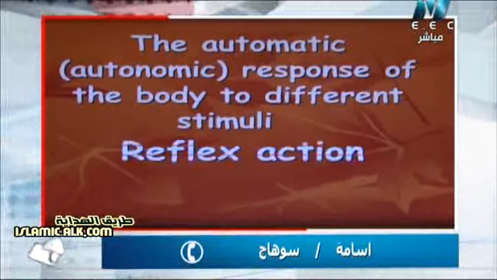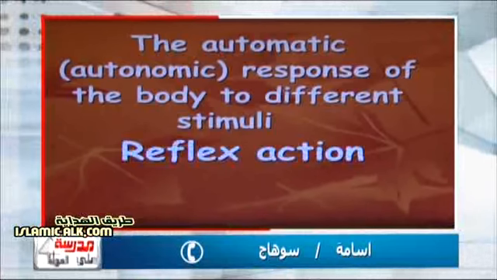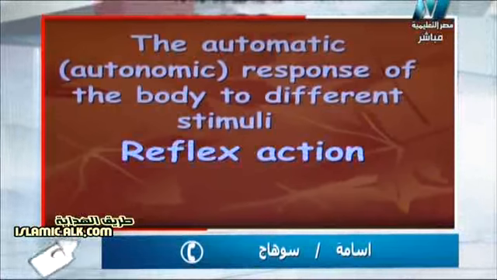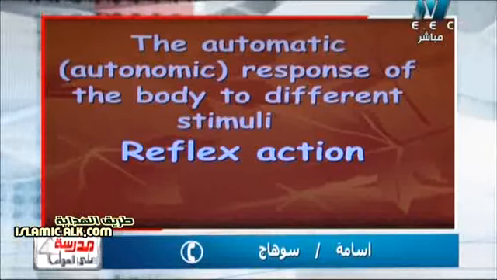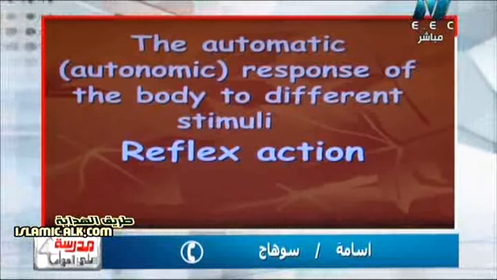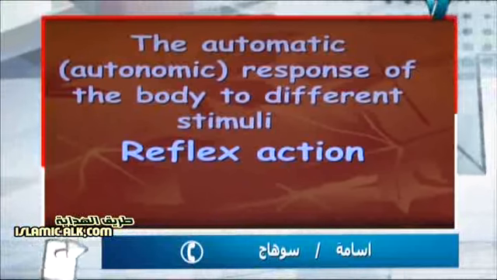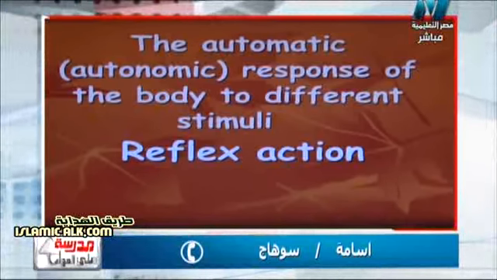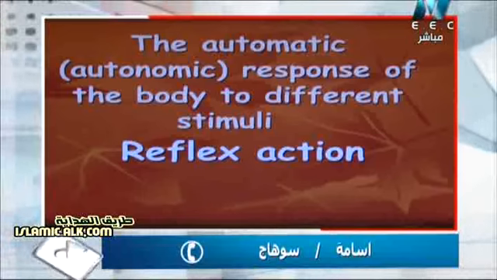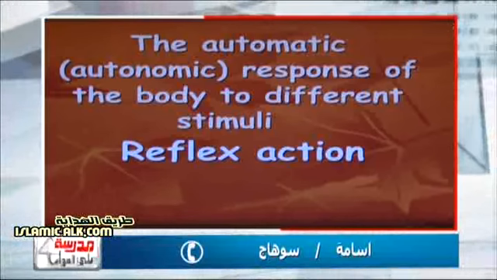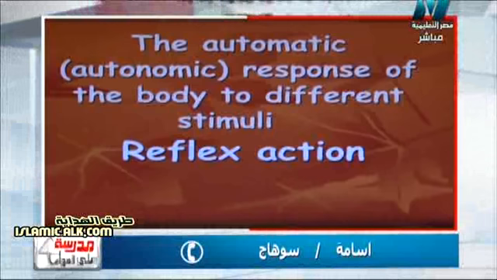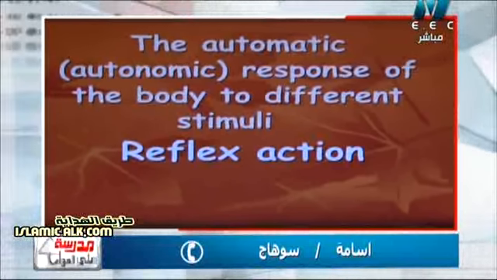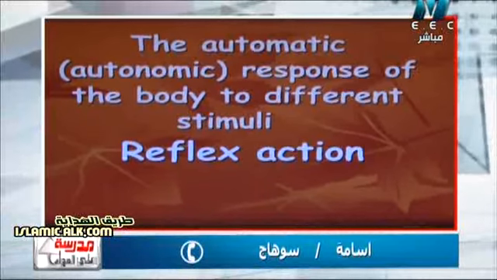The last question for you, Osama. Which part of the body, which organ of the body, is responsible for reflex action? The spinal cord. Spinal cord. So again, the automatic response of the body to different stimuli will be reflex action, and the spinal cord is responsible for all reflex action in our body. Okay, Osama, thank you very much.